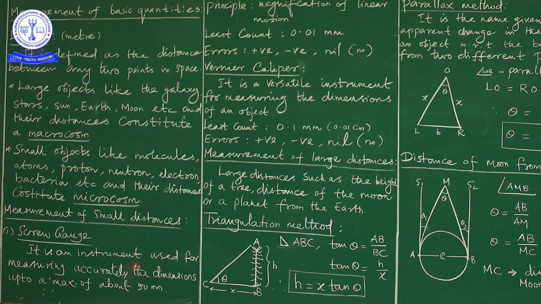In the space provided by the two jaws, we are going to measure a given wire or a given coin. By using a given wire or a given coin, we are able to measure the distance of smaller objects. We are able to measure the thickness of the smaller object, like that.